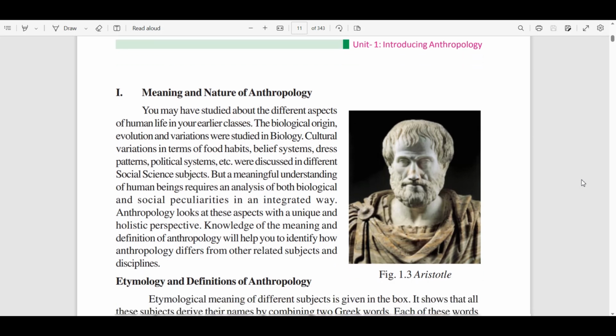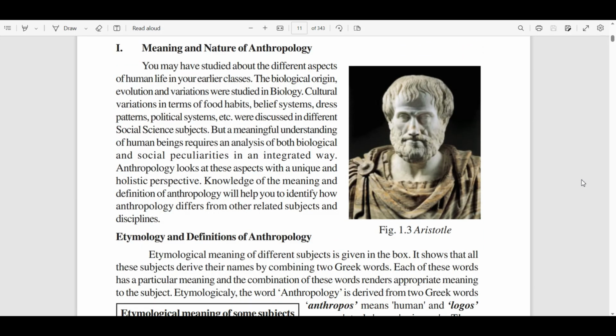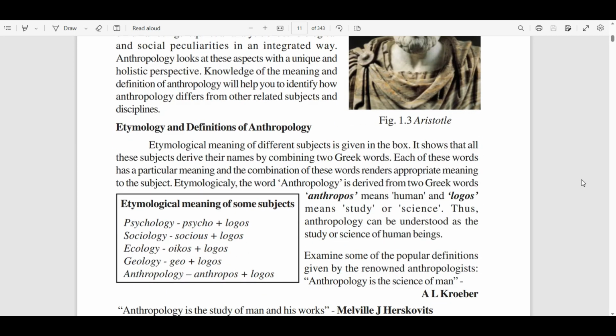Ecology is oikos plus logos. Geology is geo plus logos. And anthropology is anthropos plus logos. That means anthro means the human and logos means study or a science.